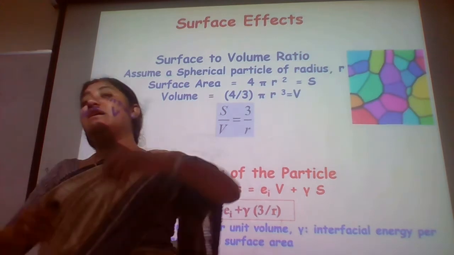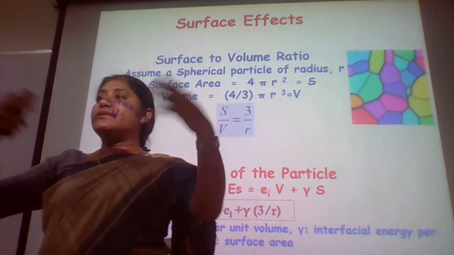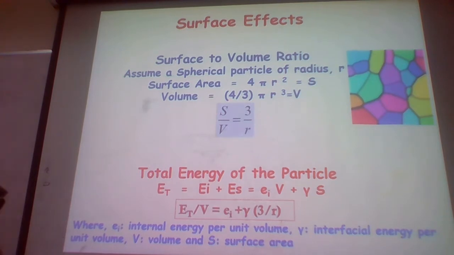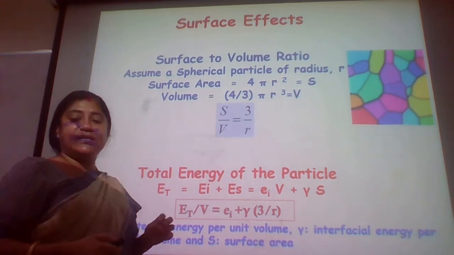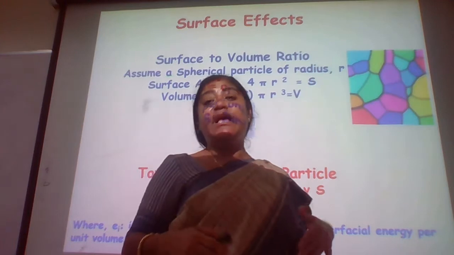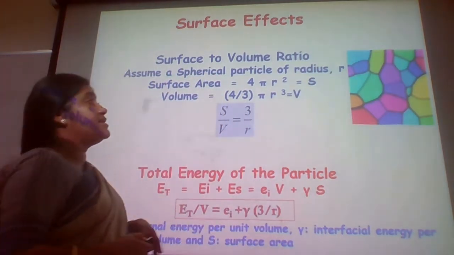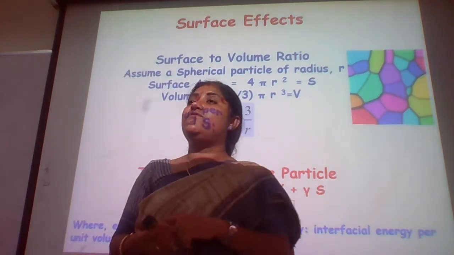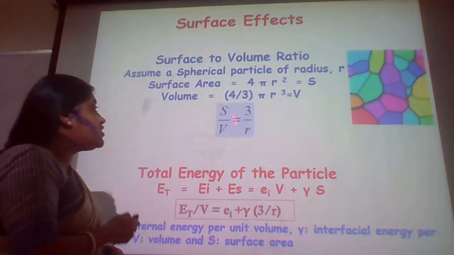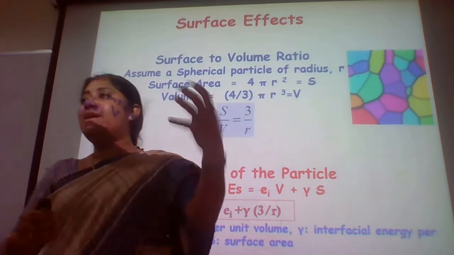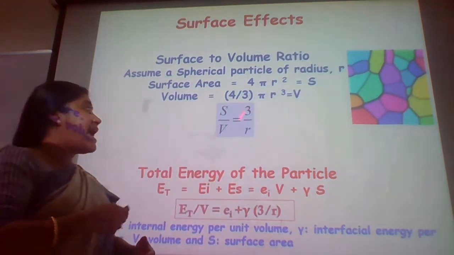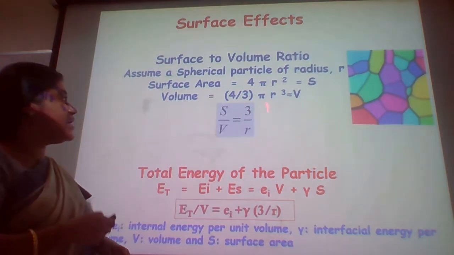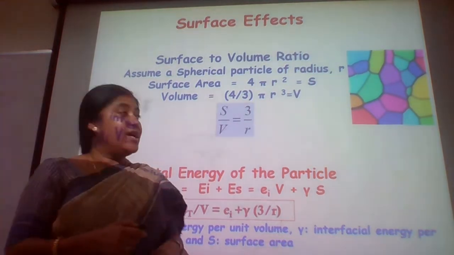So as r reduces, S increases, keeping V constant. This is the most important concept that nanomaterials scientists have to be concerned about: we are trying to activate the surface, keeping the volume constant, and that is why the grain boundary, everything, is happening because of this surface to volume ratio.